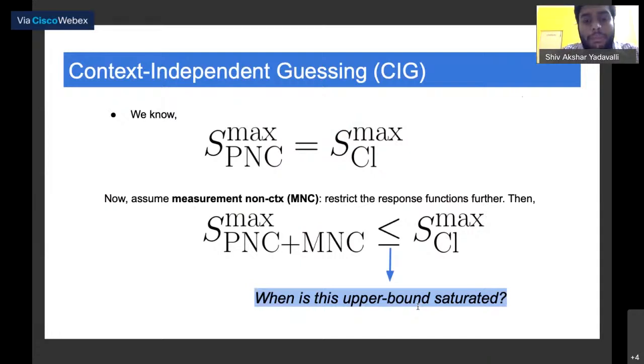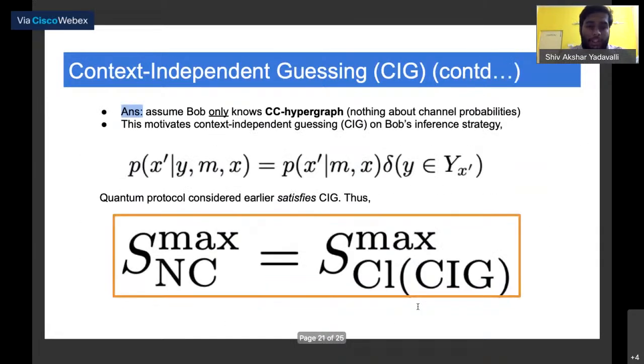But if we introduce measurement non-contextuality, we further restrict our response functions. So clearly, we do not have an equality, we only have an upper bound. Now we can ask the question, when is this upper bound saturated? This upper bound is saturated when we actually restrict the information that Bob has. If Bob knows only about the classical channel hypergraph and does not know anything about the exact channel probabilities of the classical resource that Alice and Bob share, then we can recover this equality.